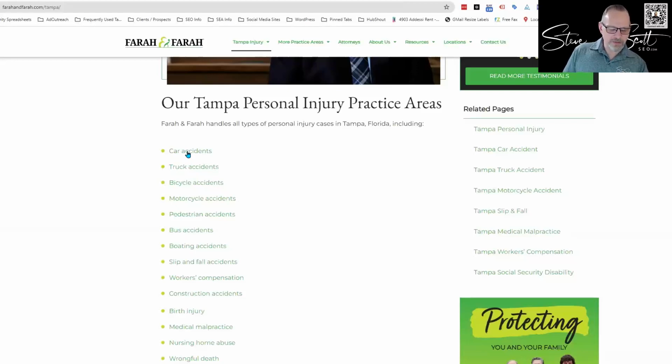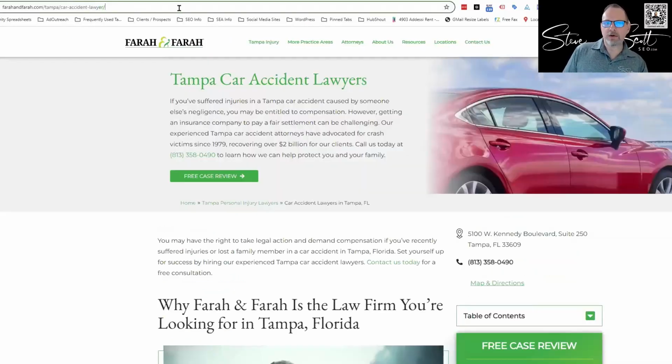So this car accident one goes to Tampa car accident lawyer. This goes to Tampa truck accident lawyer. But bicycles goes to Florida bicycle accident lawyer. So they probably don't have a Tampa page for that one. So they just kind of reverted back to the generic one. But if I go to, let's say, this car accidents one, it's going to go to Tampa car accident lawyer.